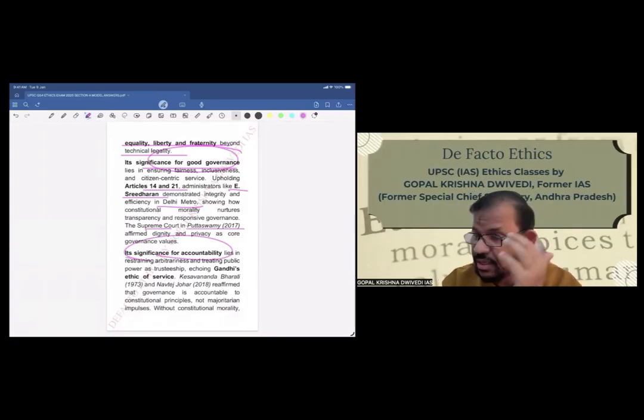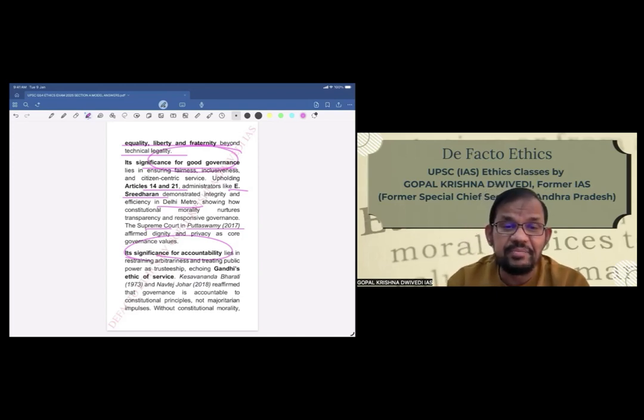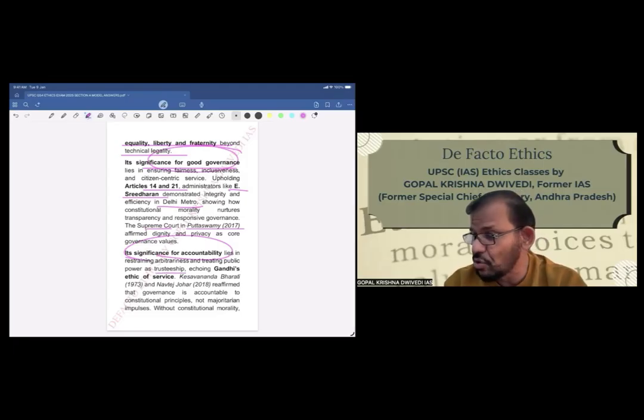So again, the second paragraph here. Our second point will be its significance for accountability, which lies in restraining arbitrariness and treating public power as trusteeship, echoing Gandhi's ethics of service. Again, we are quoting the Supreme Court, another very important case, the Kesavananda Bharati and Navtej Johar cases, which reaffirmed that governance is accountable to constitutional principles, not majoritarian impulses.